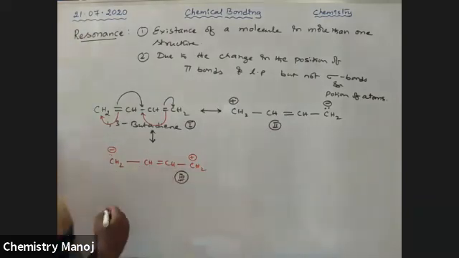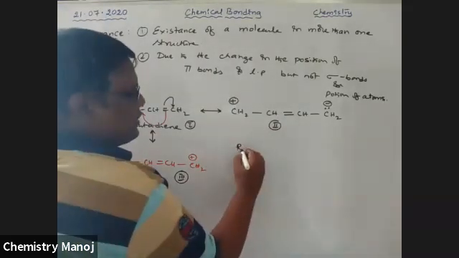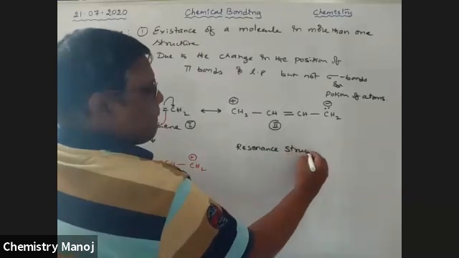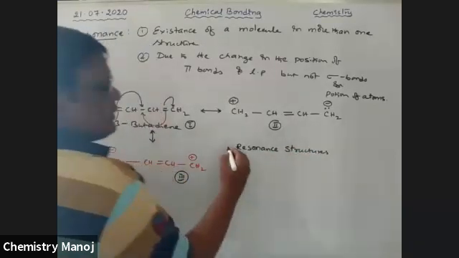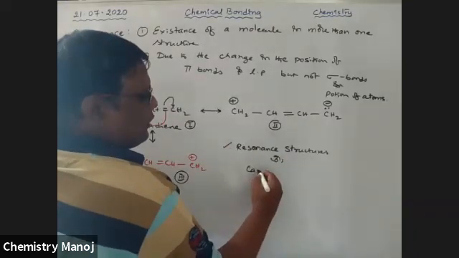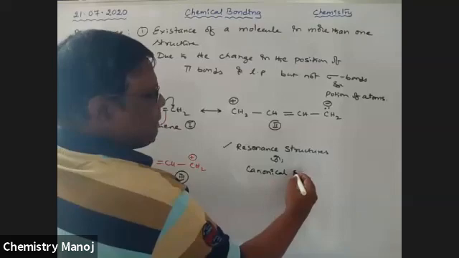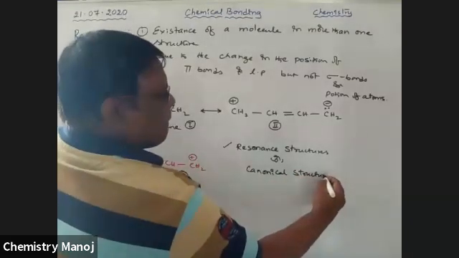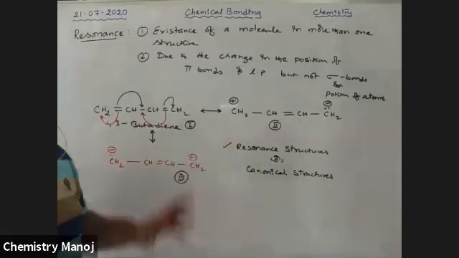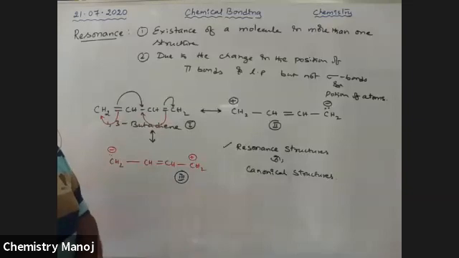All these three are called resonance structures, or also called canonical structures. Resonance structures and canonical structures are the same.